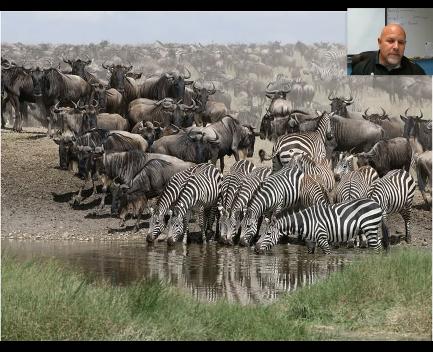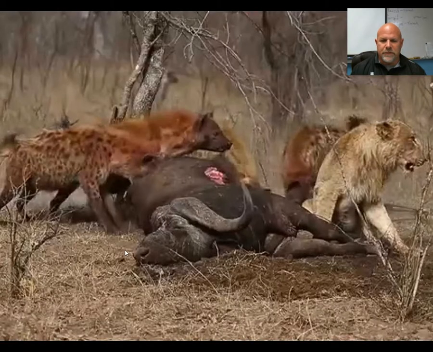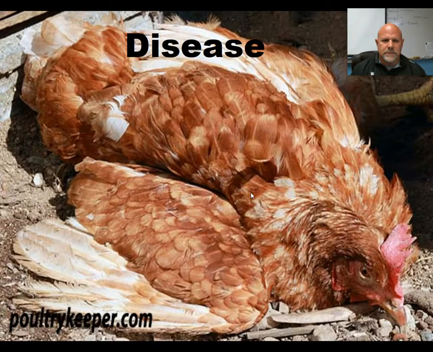Competition for water. There's a water hole in Africa, and organisms are competing to get a drink. Competition for food. This is a lion kill, and hyenas are trying to steal the kill from the lion. Disease. When the populations get really high, the amount of disease and the ability for disease to spread goes up. So disease is a density dependent factor.